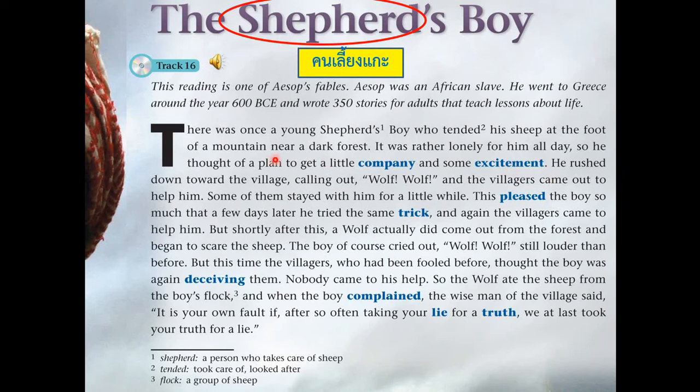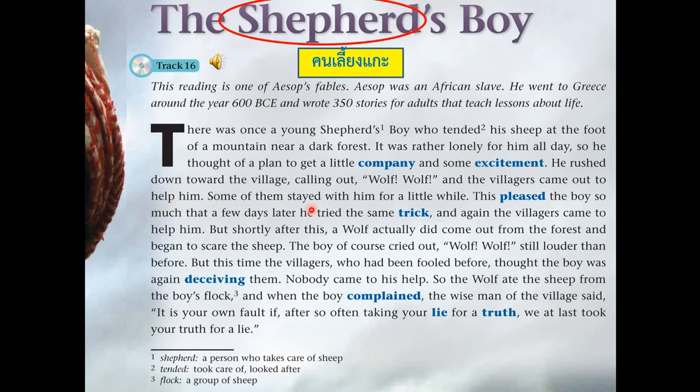Now, he rushed down toward the village. When you say village, obviously there are a lot of people living there, and he called out wolf. Noticeably, the wolf is the one who will attack the sheep. They eat them, they hunt them. So the wolf is quite dangerous to the villagers and also to the sheep. With that call, the villagers came out to help him. So the villagers became alert and tried to help him.